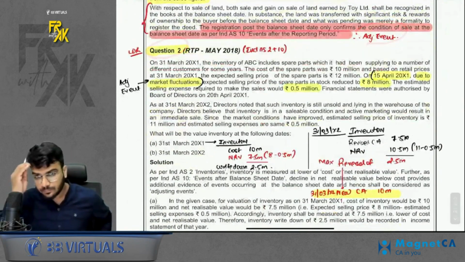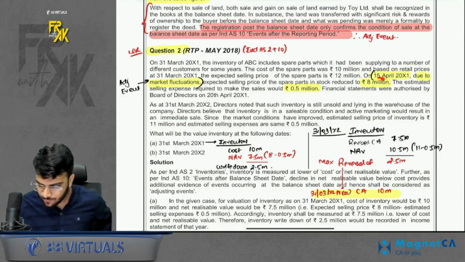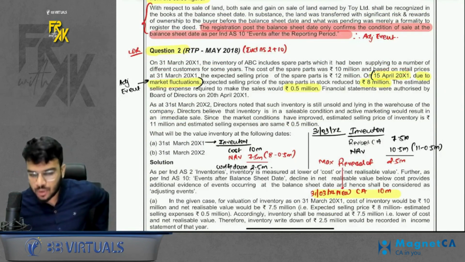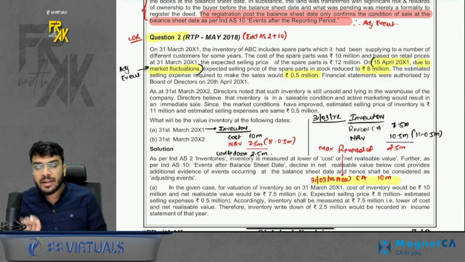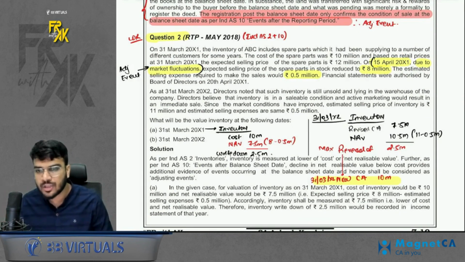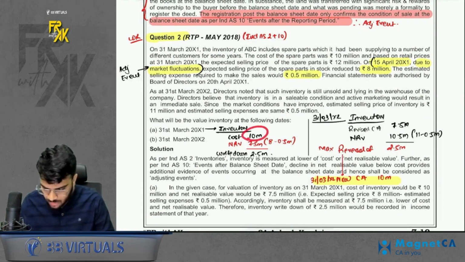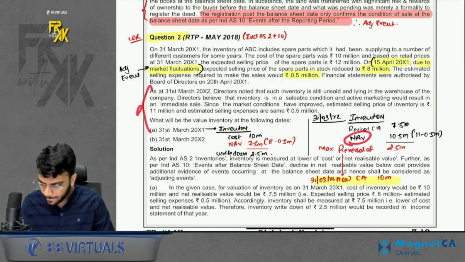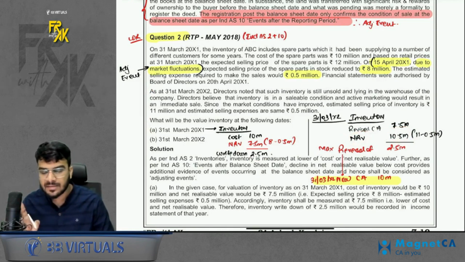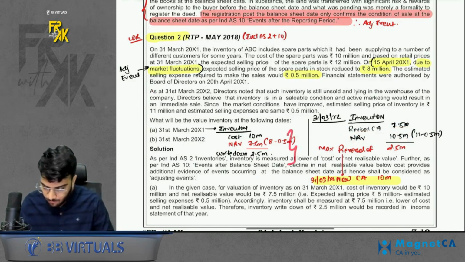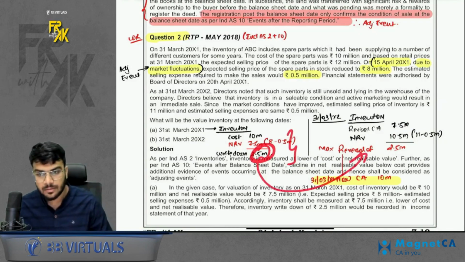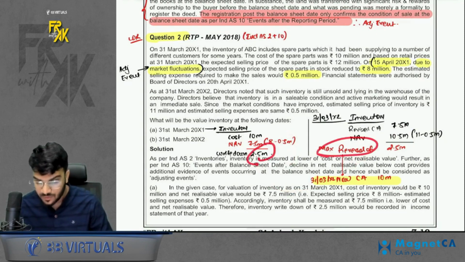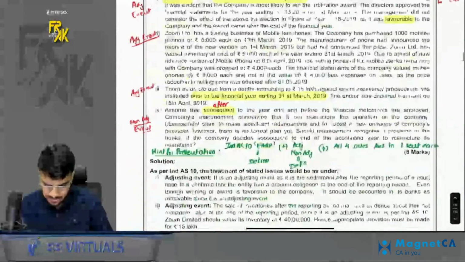Acha. Question number 2. So what happens is the value of inventory is falling due to market fluctuation. If the value of inventory falls after year end due to market fluctuation, adjusting event. So cost 10, NRV 7.5, write down of 2.5. In the next year, the NRV increased. Whenever the NRV increases in subsequent years of the same inventory, whatever write down you did, you can reverse it. So we will reverse the write down of 2.5 which we did in the previous year. That's it. Only this much is there in this question.